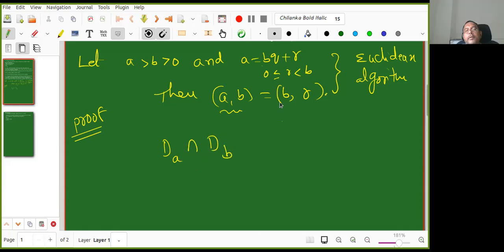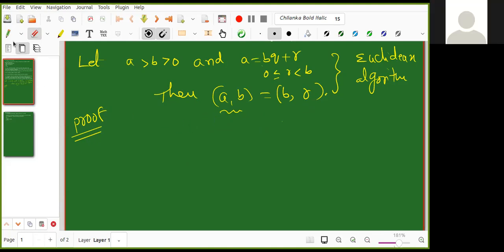Now I want to prove this. So now Kanishk, can you help me, what to do? So GCD(A,B) is the maximum of D(A) intersection D(B). That is what I want to show, but I will prove more. What is that, Kanishk? Sir, I was basically taking the linear combination of the greatest divisor of A and B. That is okay, but before that, you just tell me.